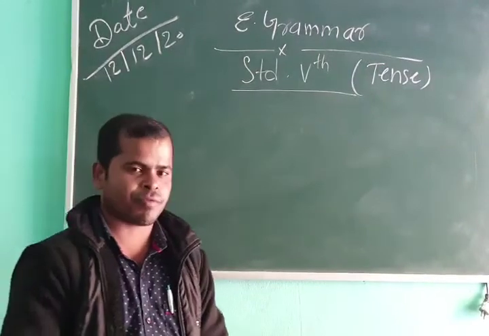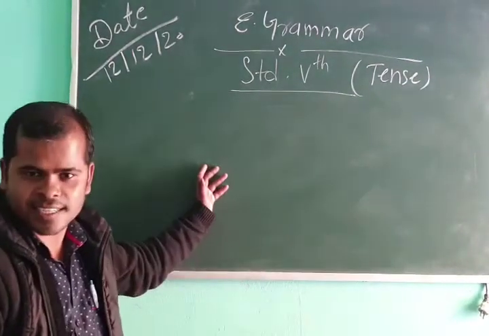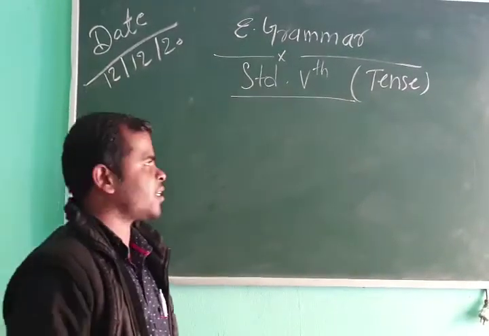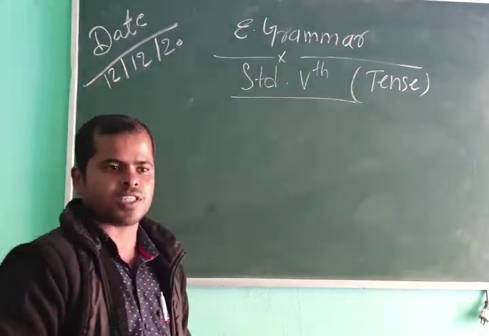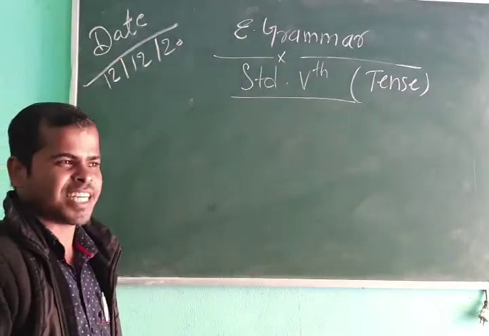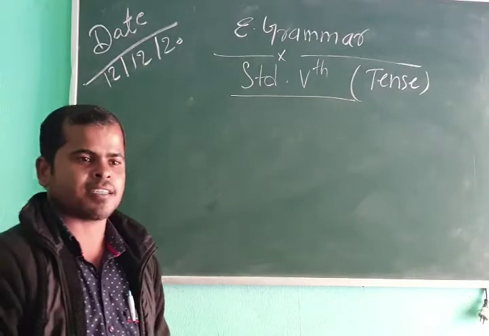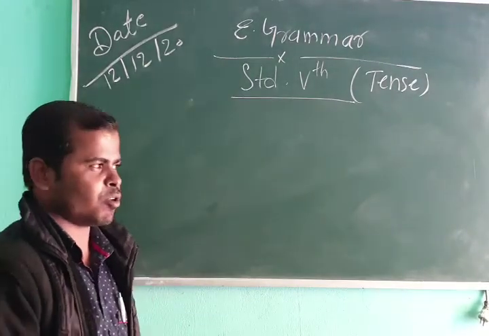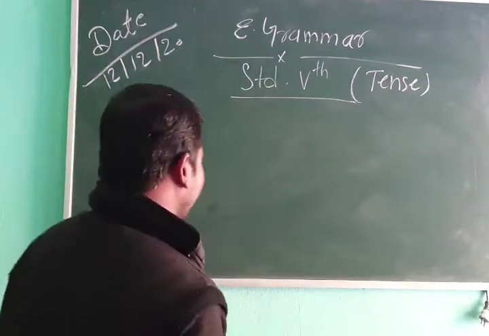Before starting present continuous, I will revise simple present. Students, see that any sentence can be formed in 6 types. Be careful.